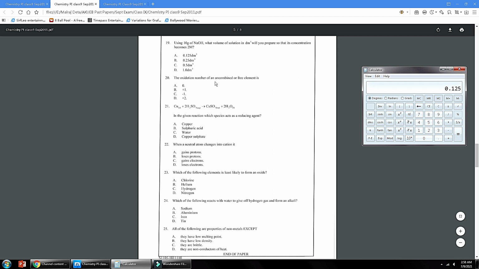Number 20, the oxidation number of an uncombined or free element is 0 always. So A is the correct answer.